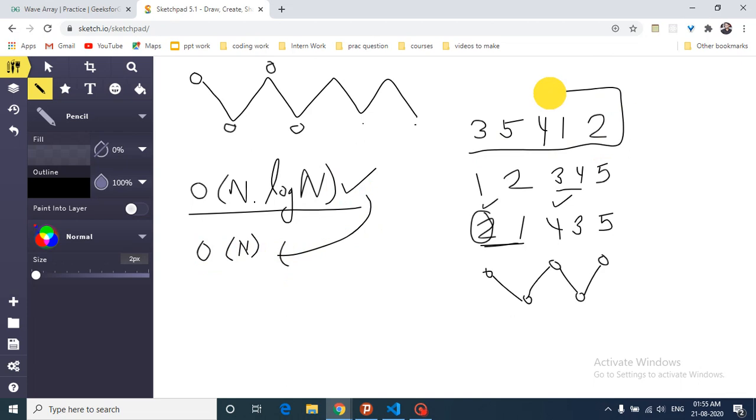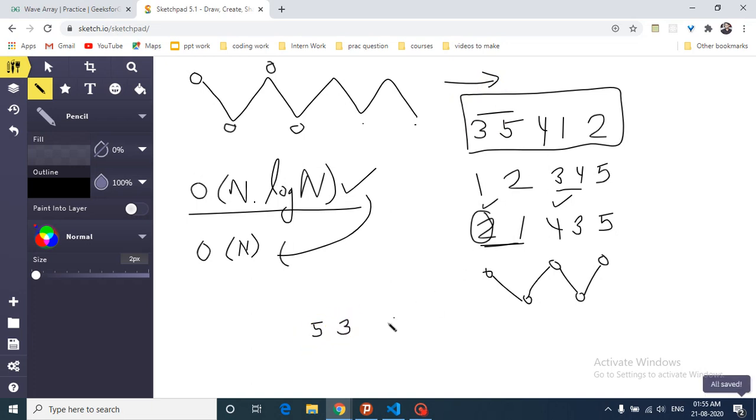Let's assume that this is the input, and you want the first element to be greater. In an O of n algorithm, just come with me and see how you can approach this question. In O of n you have to iterate from left to right. Because we want the first element to be greater and the next element to be smaller, we can swap them. If you swap them, it becomes 5 and 3.